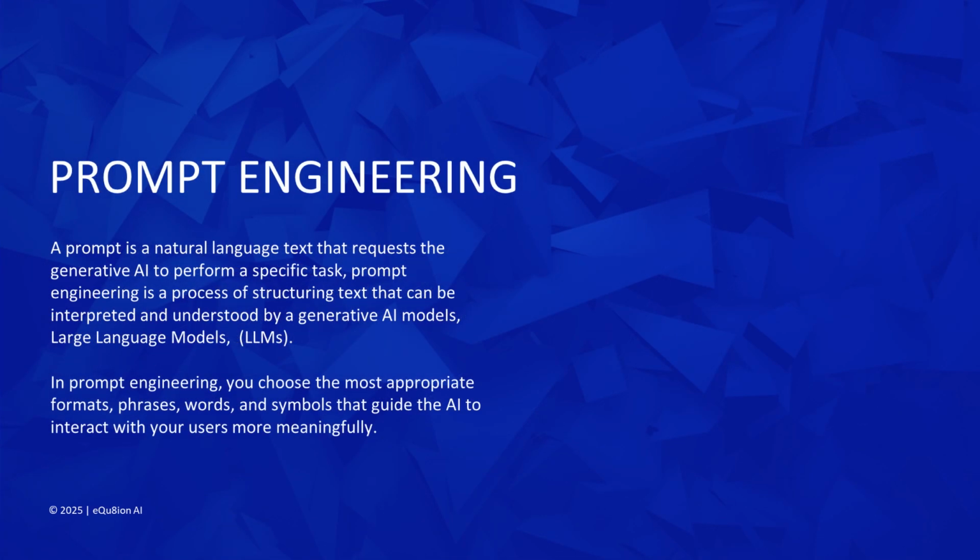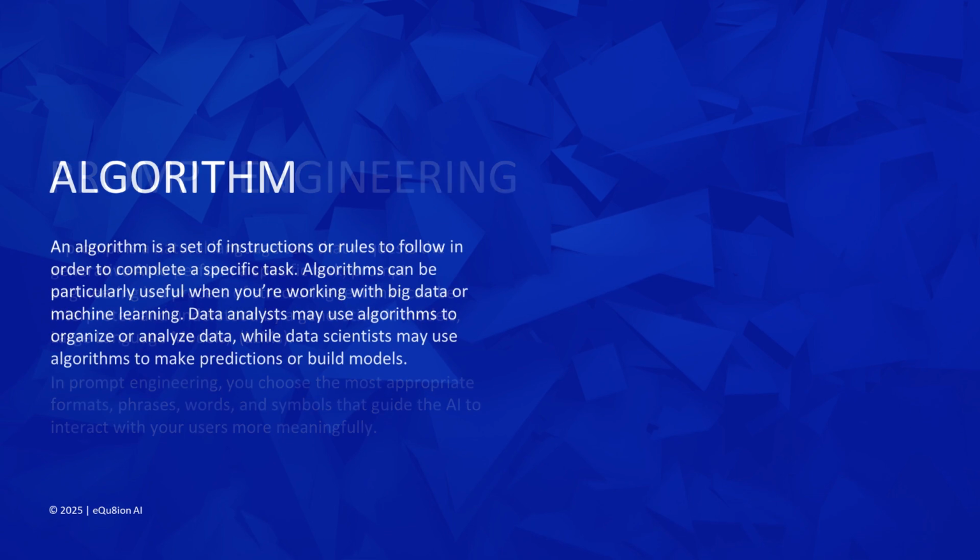Next one, prompt engineering. In short, a prompt is a natural language text that requests the generative AI to perform a specific task. Prompt engineering is a process of structuring text that can be interpreted and understood by generative AI models, large language models, LLMs. In prompt engineering, you choose the most appropriate formats, phrases, words, and symbols that guide the AI to interact with your users more meaningfully.